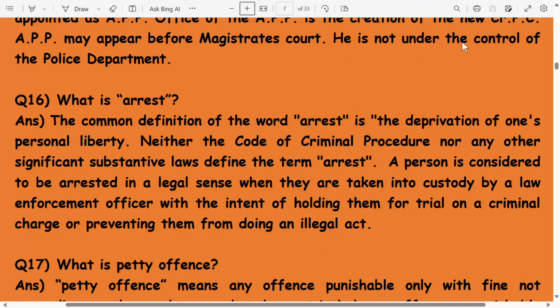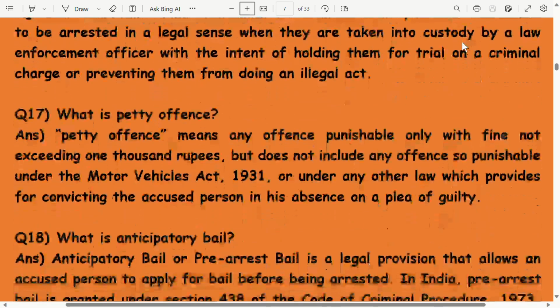What is arrest? The common definition of the word arrest is the deprivation of one's personal liberty. Neither the CRPC nor any other significant substantive law defines the term arrest. A person is considered to be arrested in a legal sense when they are taken into custody by a law enforcement officer with the intent of holding them for trial on a criminal charge or preventing them from doing an illegal act.